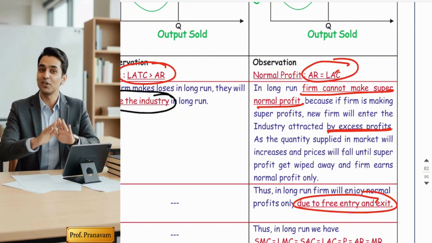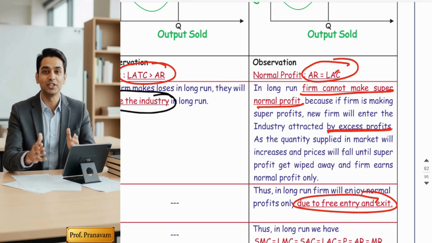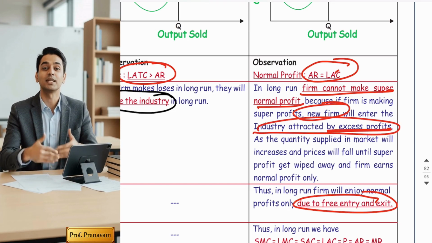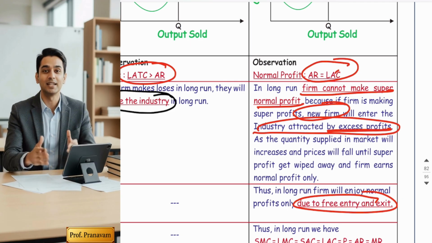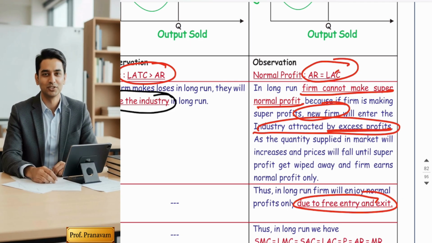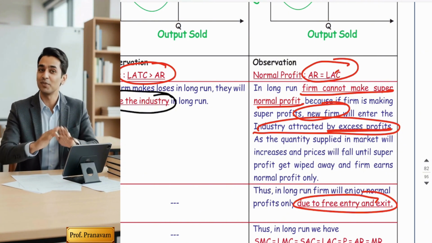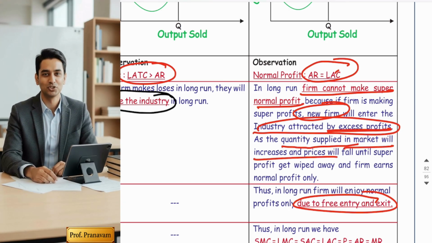So in the long run, if some firm makes excess profit, that industry will become more attractive. New firms will enter the industry to do the same business, because every businessman wants a business where they can enjoy super profits. And when new firms enter because of free entry and exit, the supply will increase and the demand will remain the same. So supply will exceed the market.